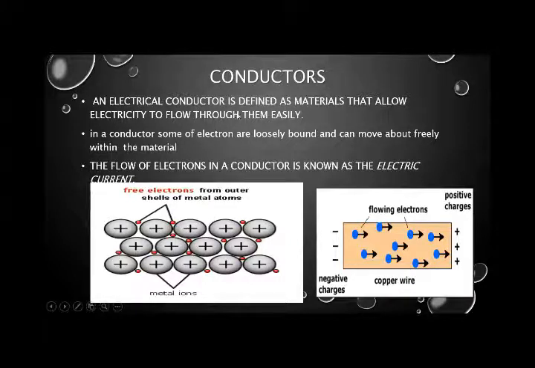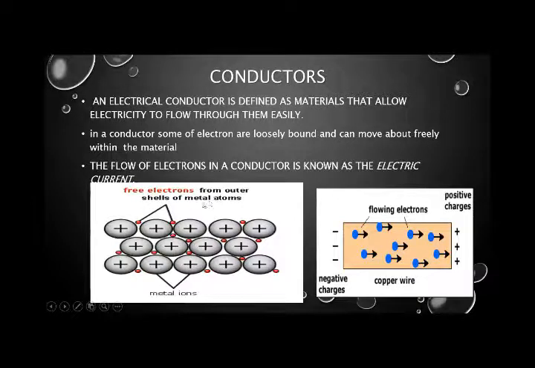To understand that, we first have to understand that the materials which allow current to pass through them have electrons on their outermost shell, and these are considered free electrons from the outermost shell of the metal atom. Metals are the most common examples which allow electricity to pass through them.